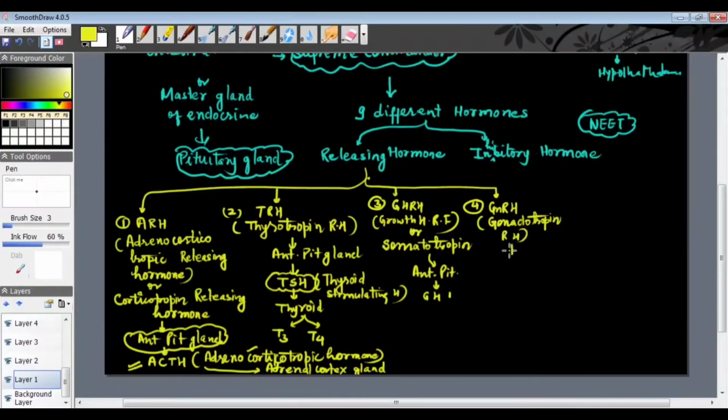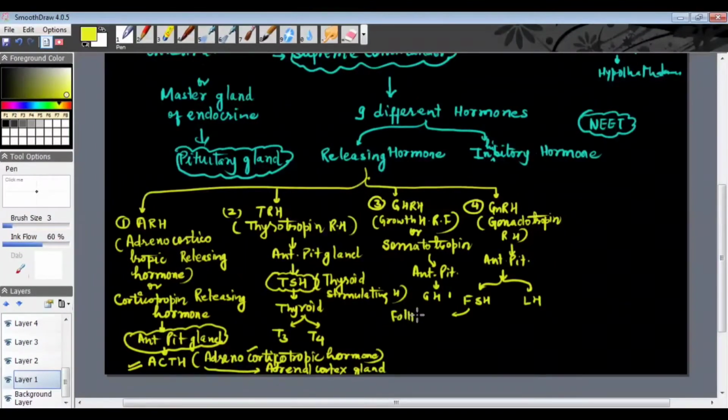This GnRH also stimulates the anterior pituitary gland. And under the influence of this GnRH, what happens? The anterior pituitary gland releases the two gonadotropin hormones, which are called FSH and LH.